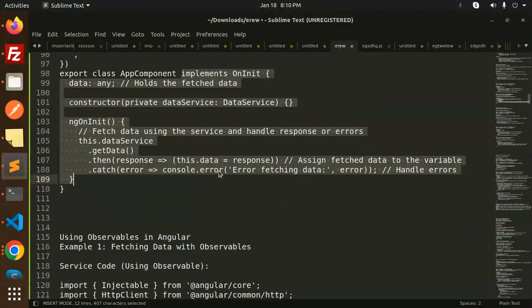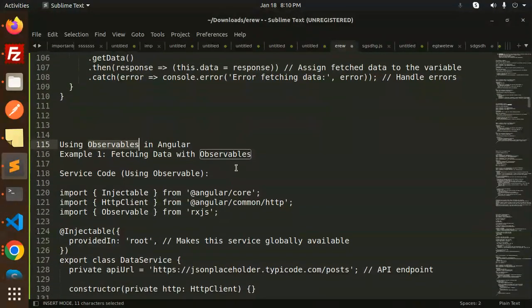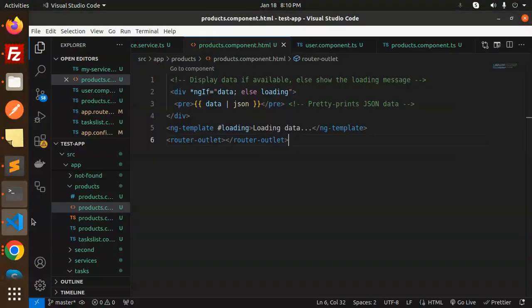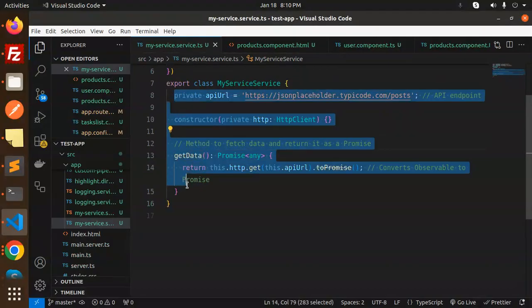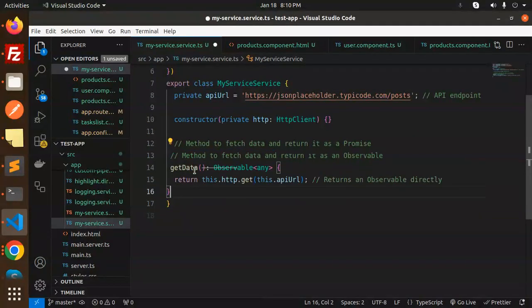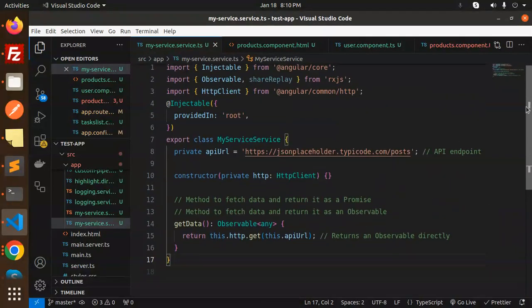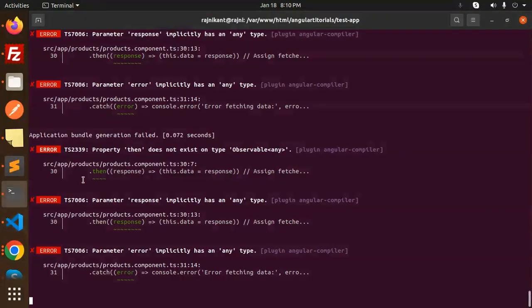Okay, moving to the next part, using observables, fetching the data with observables. So here we have the observable method to fetch the data and return an observable, and after that we are going to subscribe to it. We just have to change this method and import Observable at the top. In the service file, I need to just update this method. Observable, and I think Observable is already imported. And the HttpClient is done.